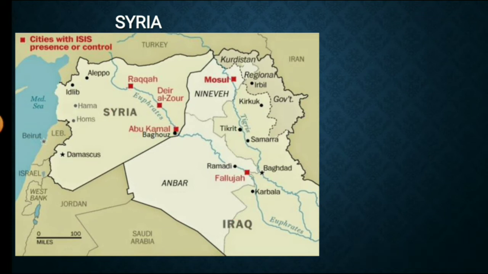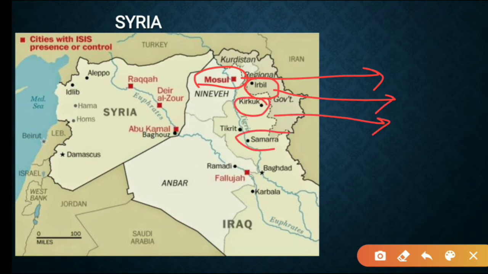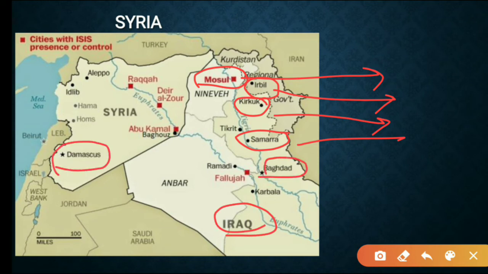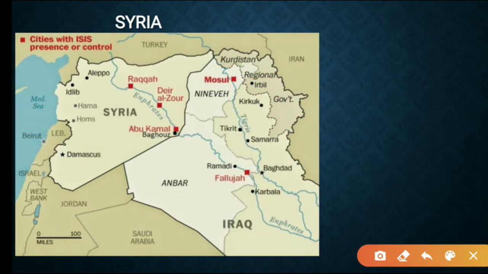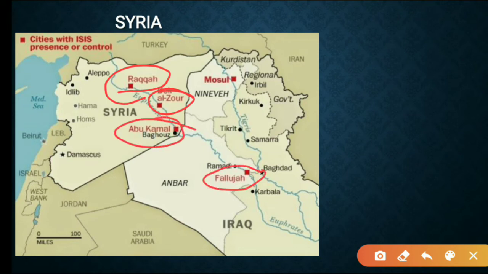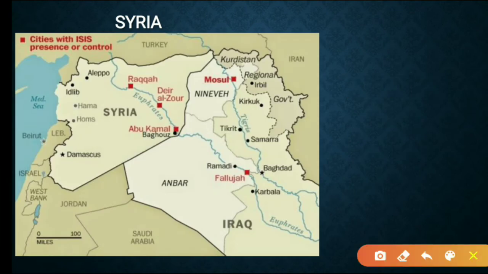And next we have Iraq. In Iraq, Mosul, important part, Mosul, Erbil, Kirkuk, Samarra, and the capital of Iraq is Baghdad. Capital of Syria is Damascus. Baghdad, Fallujah. Okay, all these red portions of places are very important. Red colored places are very important. Okay, and the next comes also we'll try to arrange from north to south.